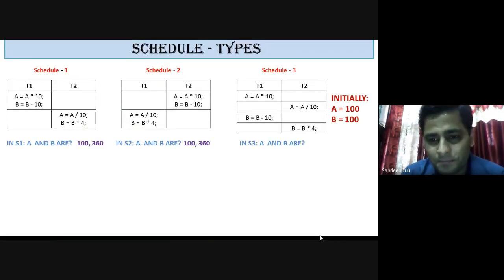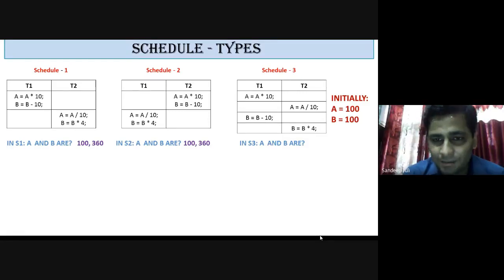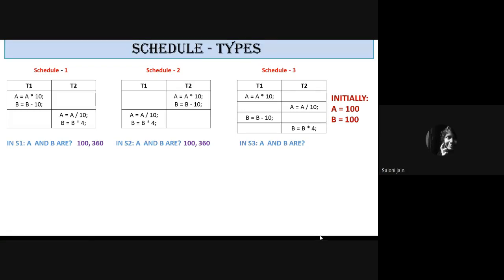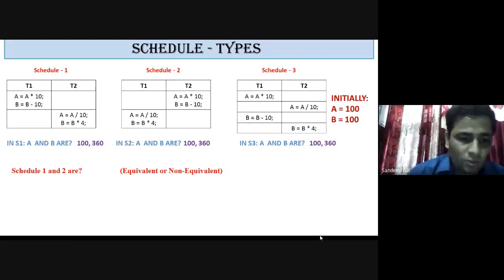Now schedule 3, what could be the value of A and B? Same result, sir. 100 and 360. It will also produce the same result. Okay, good. In this case, although the schedule is a non-serial schedule, although transaction 1 and transaction 2 are interleaved, they are producing the same results. So 1 and 2 are serial schedules, 3 is a non-serial schedule.